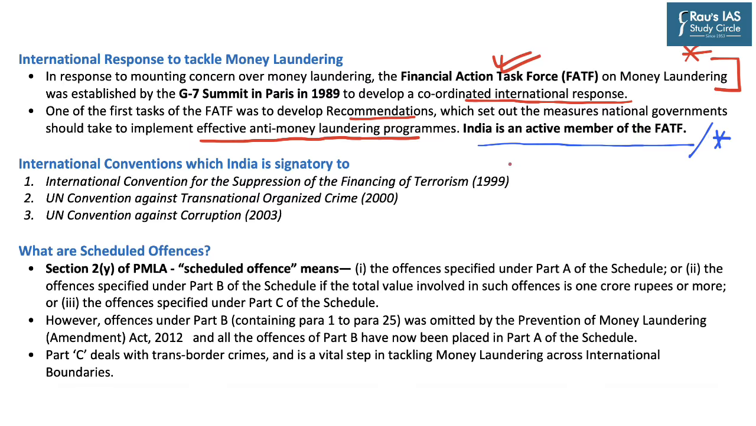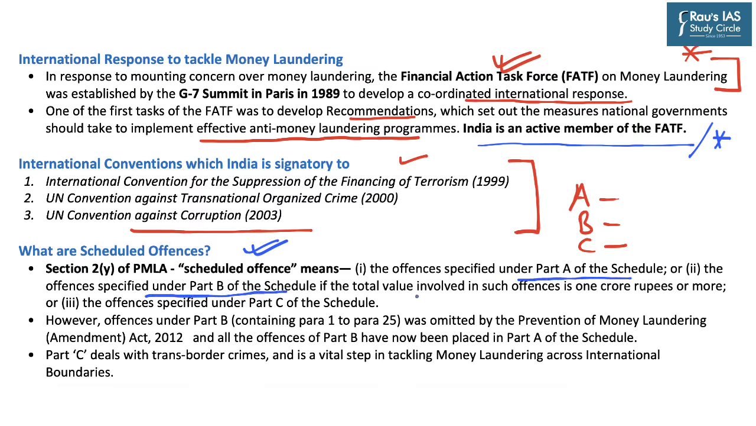In its effort to tackle money laundering, India is a signatory to the following international conventions: the International Convention for the Suppression of Financing of Terrorism, the UN Convention Against Transnational Organized Crime, and the UN Convention Against Corruption. The Prevention of Money Laundering Act of 2002 provides for various scheduled offences. Section 2(y) of the Act defines scheduled offence as the offences specified in Part A of the schedule, the offences specified under Part B of the schedule if the total value involved in such offences is 1 crore rupees or more, and offences specified under Part C of the schedule.